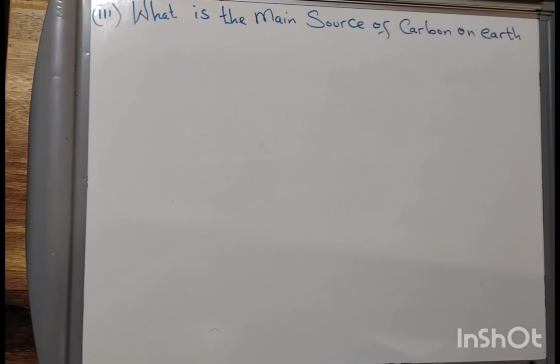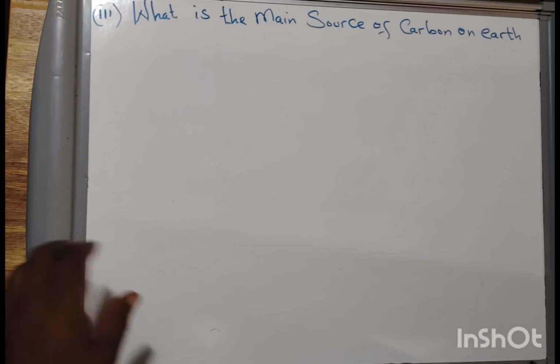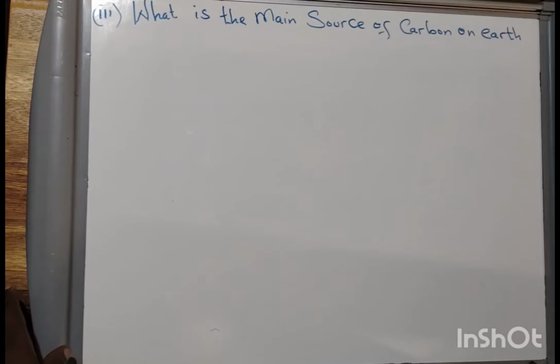Then comes this question. It says, what is the main source of carbon on Earth? Like we said, carbon as a field is a versatile field. It has so many compounds, like I said, both artificial and natural. But the question asks where it is coming from. What is the main source of this carbon?